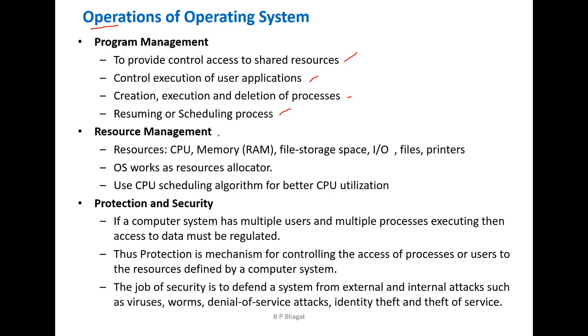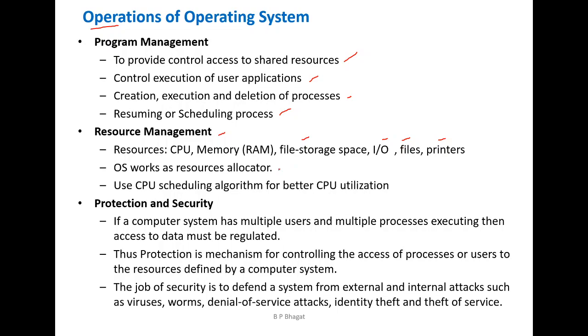Then it acts as a resource manager. We have various resources, that is the CPU time cycle, then memories, that is primary memory, file storage spaces, then IO devices, then files and the printer. Then the operating system works as a resource allocator.